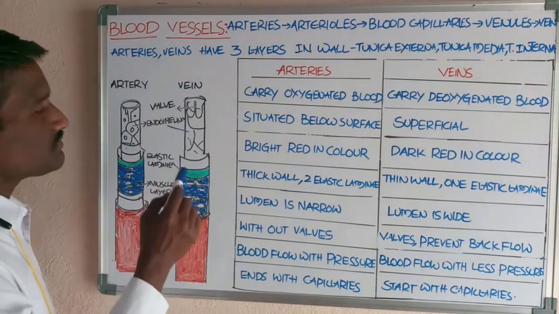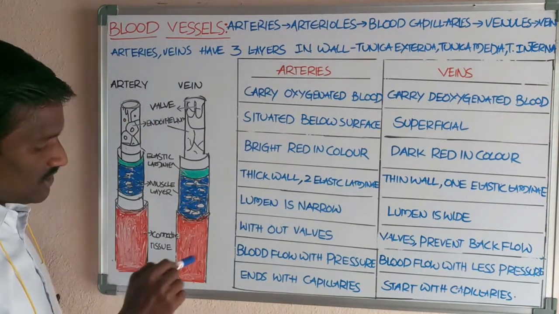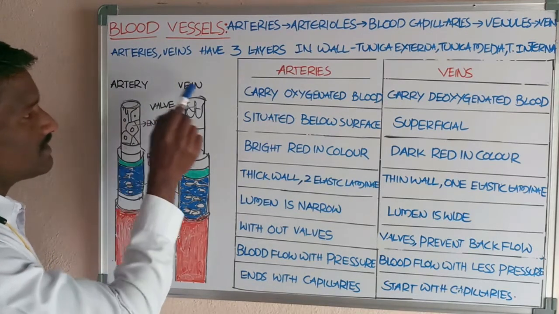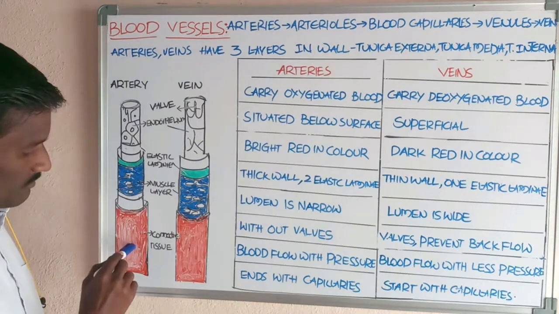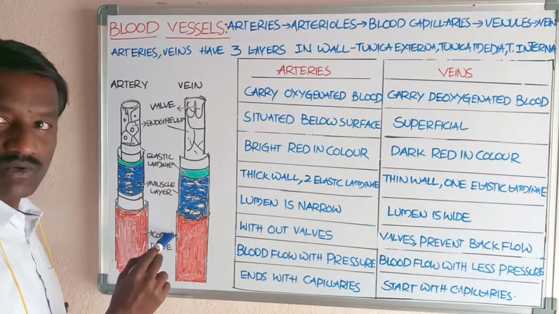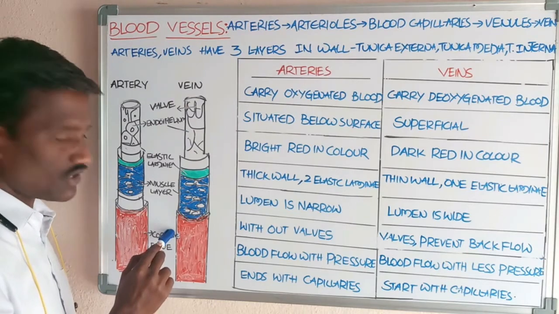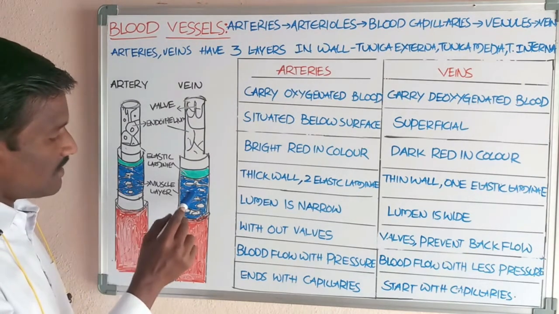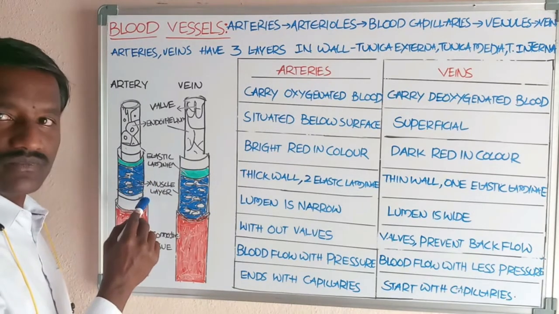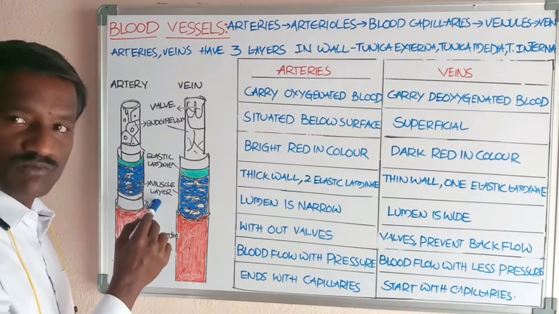This diagram shows the different layers of the blood vessels, arteries and veins. The outer layer is formed of fibrous connective tissue. The middle layer is formed by smooth muscles.